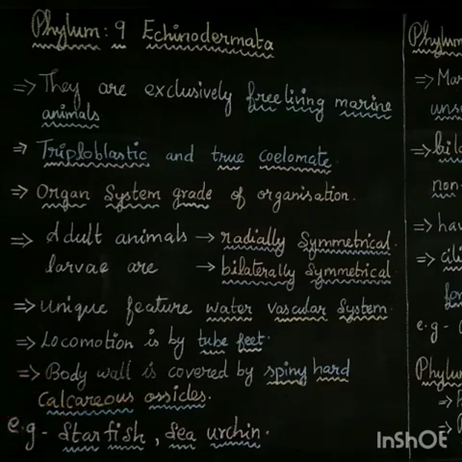What is meant by spiny? Somewhat sharp and hard. Calcareous ossicle means it is made up of calcium. That is, a hard surface made up of calcium covers the entire body. A very good example for Echinodermata are starfish and sea urchin. I will explain with the picture.